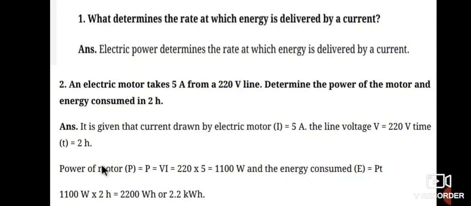This is watt hour. For example, if we write it in hours, it is 2.2 kilowatt hour. We can multiply and find the answer, or we can convert time from hour to second. Therefore here we directly take hour, so we can multiply directly 2 into 1100, which is equal to 2200 watt hour. This watt hour can be converted into kilowatt hour by dividing by 1000, therefore 2.2 kilowatt hour. This is the answer for the given problem.